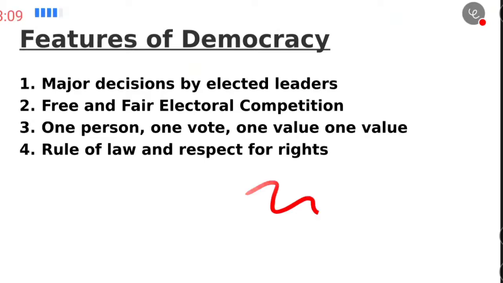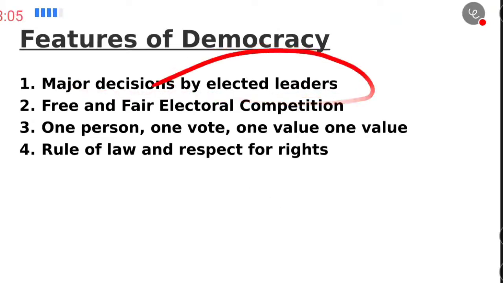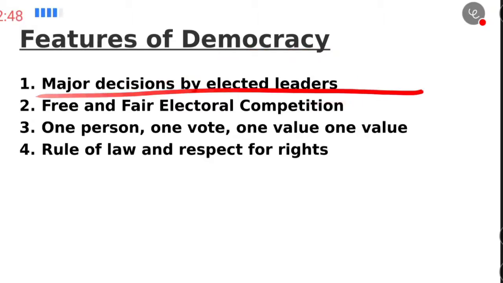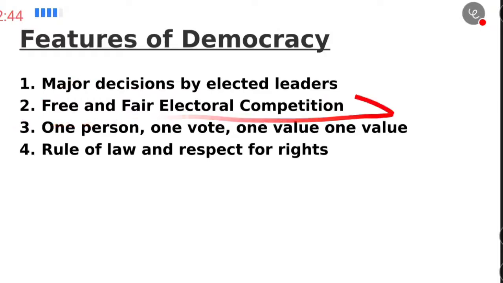First, major decisions are made by the elected leaders. If there are many parties and one party comes into the majority, that majority forms the government, and that party will take all the major decisions of that tenure. Then the second feature is free and fair electoral competition.